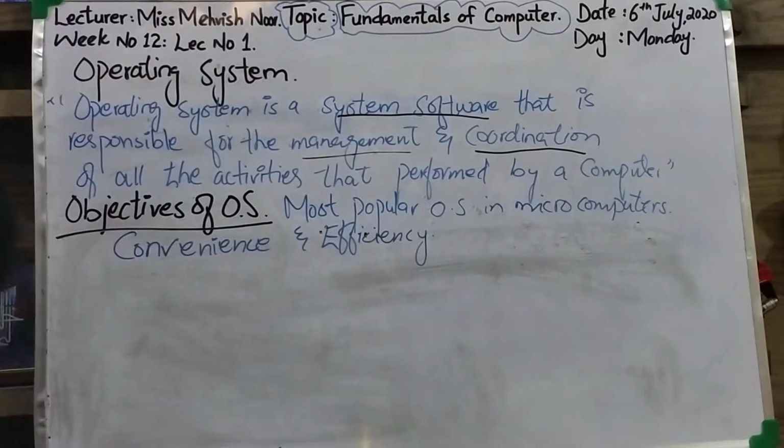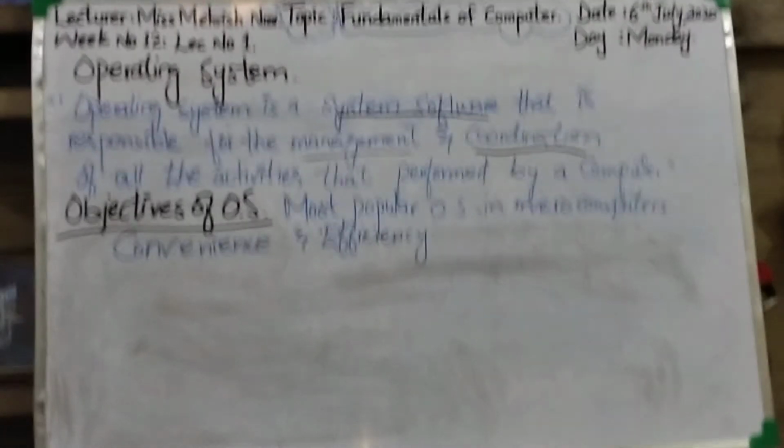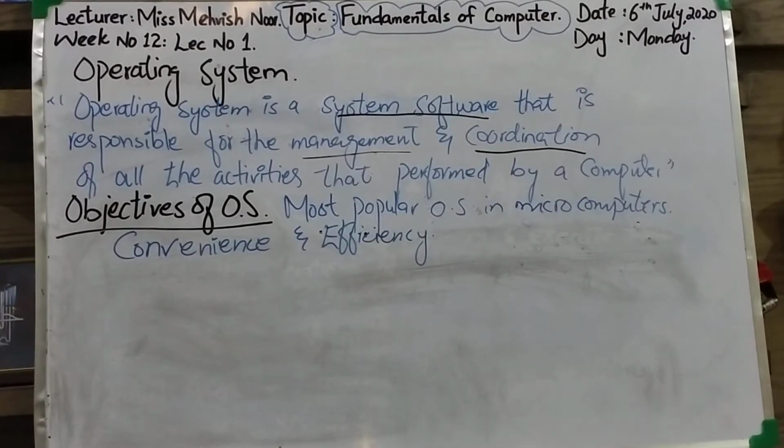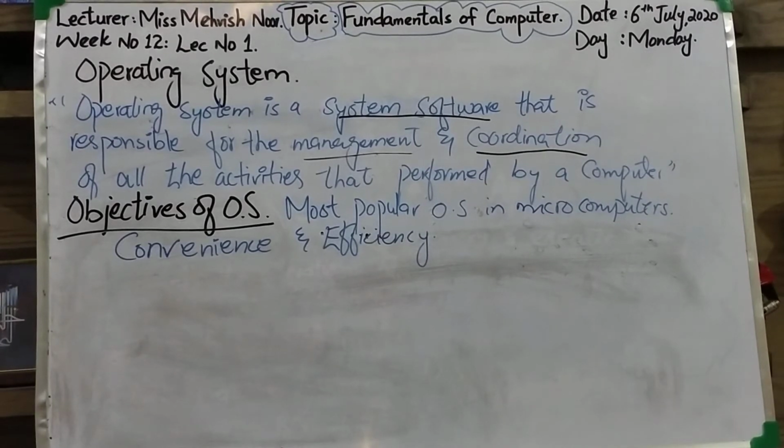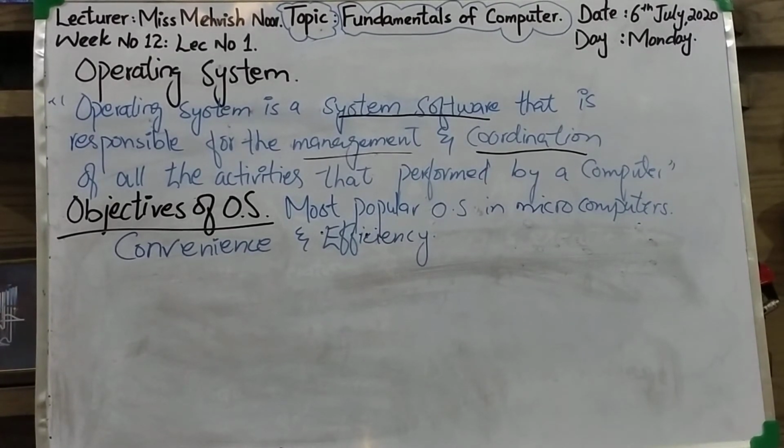What is meant by convenience and efficiency of any computer? The main objectives of the operating system are convenience and efficiency. It makes the computer more convenient to use. How is it an objective of any operating system, how can it be convenience?